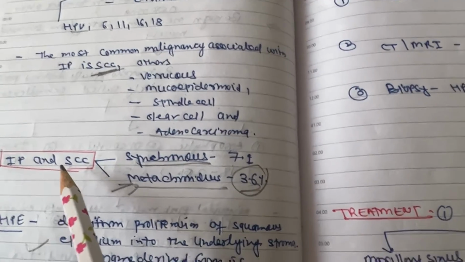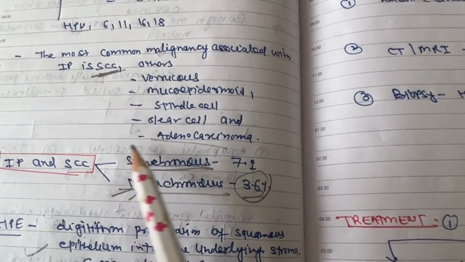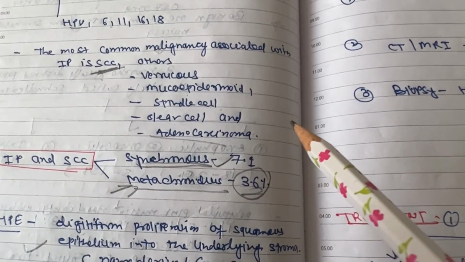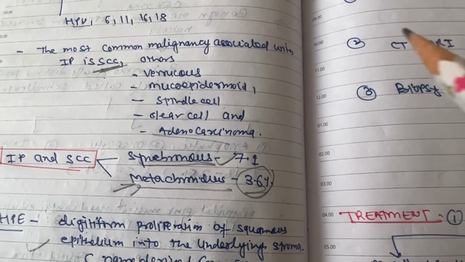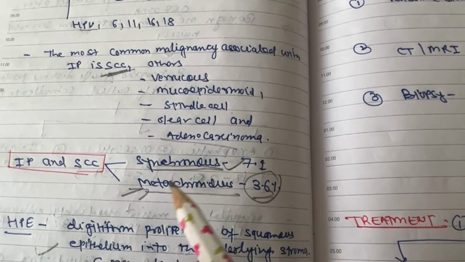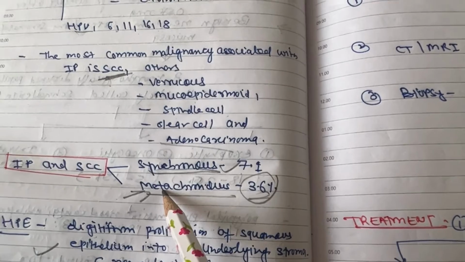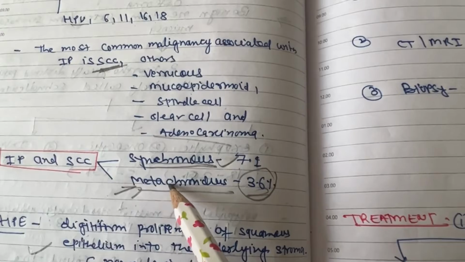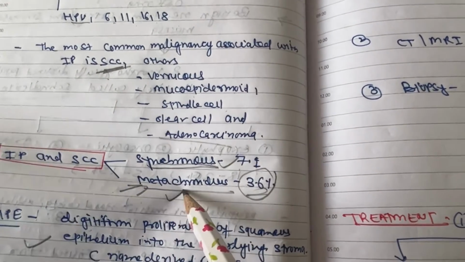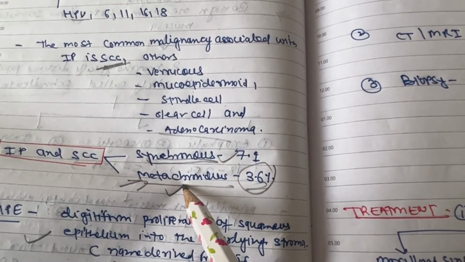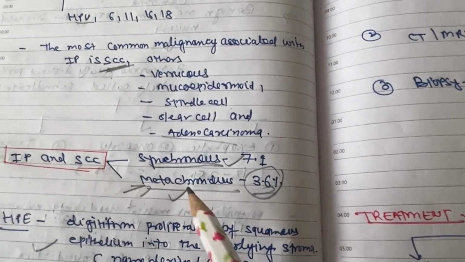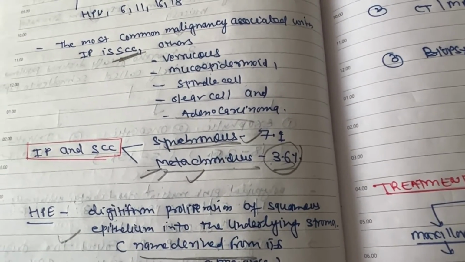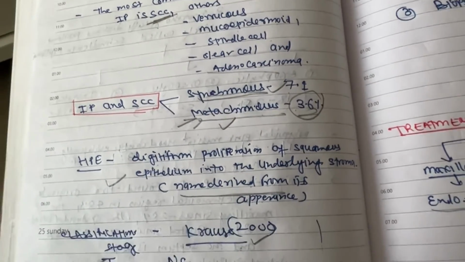If you see inverted papilloma with squamous cell carcinoma, when you operate after biopsy, you will find about a 7% chance of squamous cell carcinoma in the inverted papilloma. But if you have already done surgery for inverted papilloma, the site of origin may show squamous cell carcinoma after 2 to 5 years in previously operated cases. This is called metachronous squamous cell carcinoma, occurring 2 to 5 years after operating on the inverted papilloma.